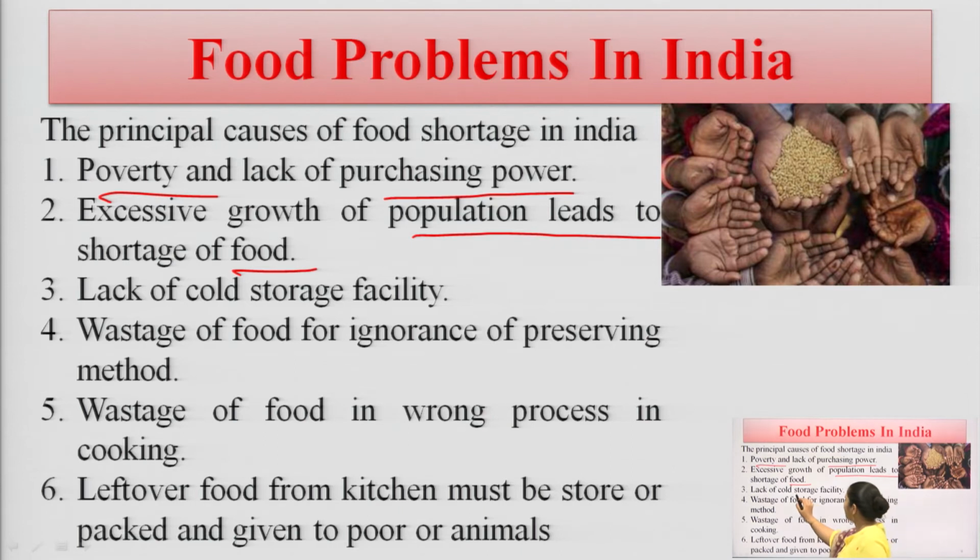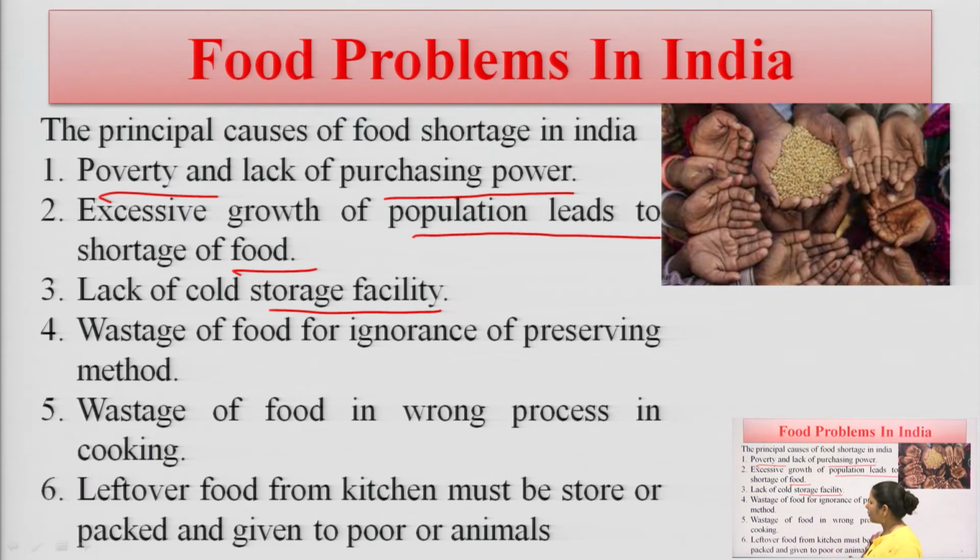Now, lack of cold storage facility. We have discussed in our previous slide that after doing all the science and technologies on our agriculture, we also have to focus on storage. If we do not keep a close watch on the storage facility, we will have problems in our food production. So we have to set special guidelines and special rooms for storage so that we can store our grains for a longer period of time.